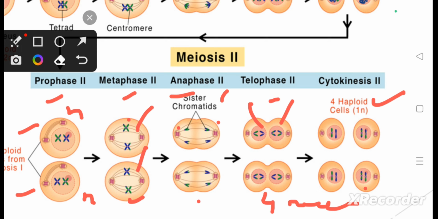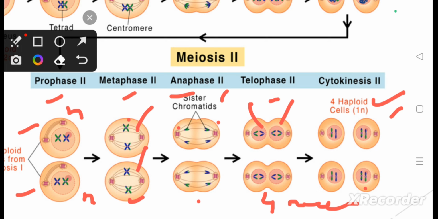Now this ends meiosis. At the end of meiosis, one cell will produce four haploid cells. So this is meiosis. Its significance is that it increases genetic variability. It increases variations. Why? Because crossing over occurs in meiosis 1.